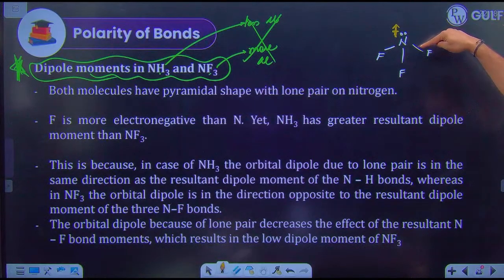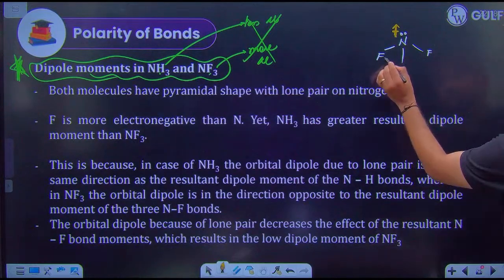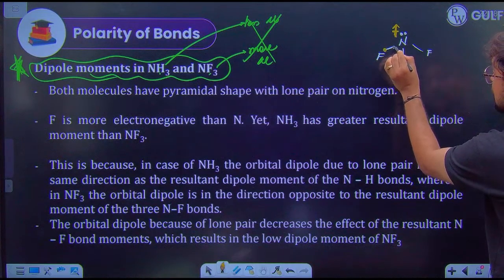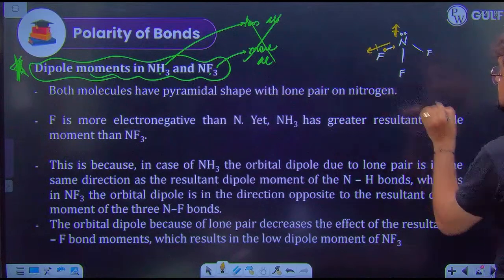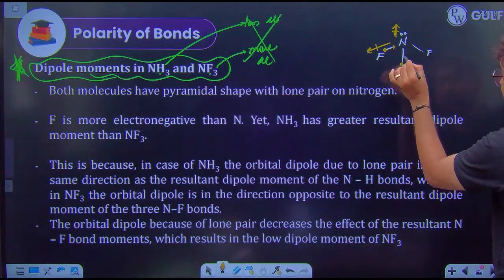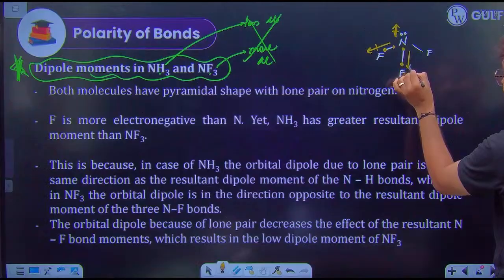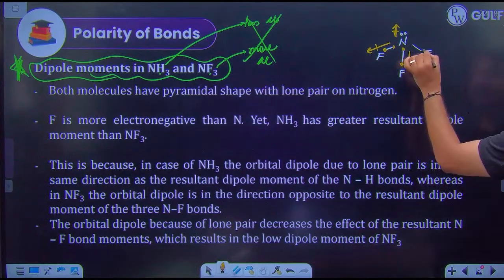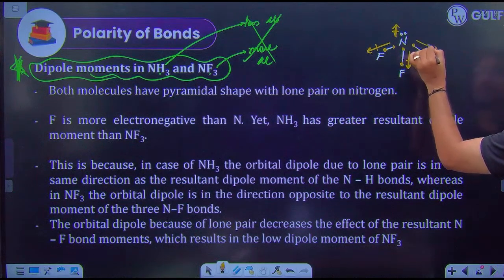Because of the presence of electrons, you are observing a negative charge here. Now fluorine, being more electronegative, will try to attract electrons towards itself, and this fluorine will try to attract the electrons towards itself, and this fluorine will also try to attract the electrons towards itself.